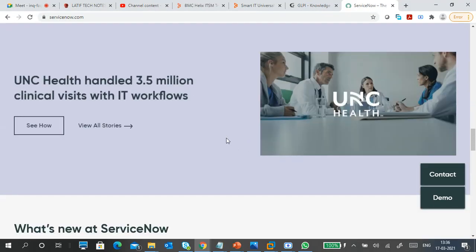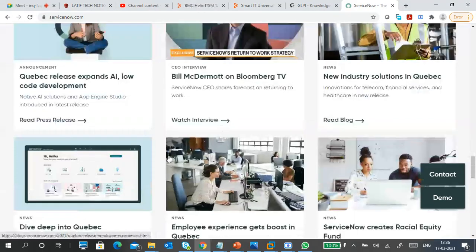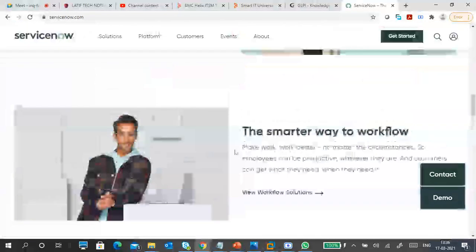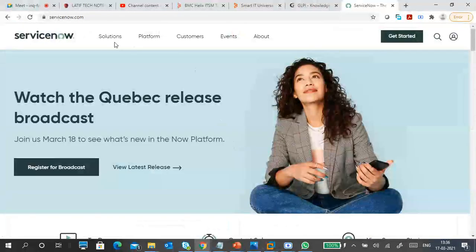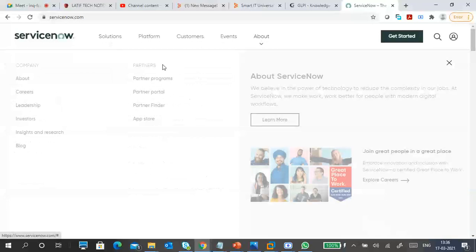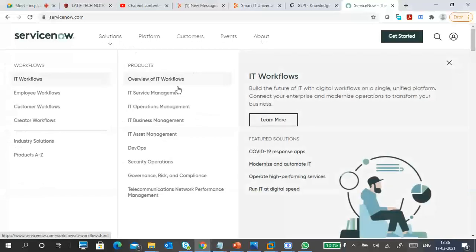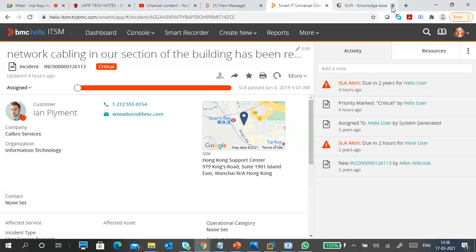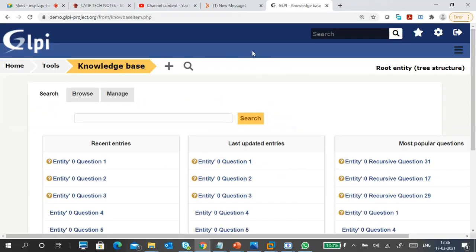It's cloud based, and a lot of people are using ServiceNow. So go through once and try to read about these things. What are the solutions? What is IT management? You can get it. Okay, keep in touch with things. One is ServiceNow, another one is BMC.